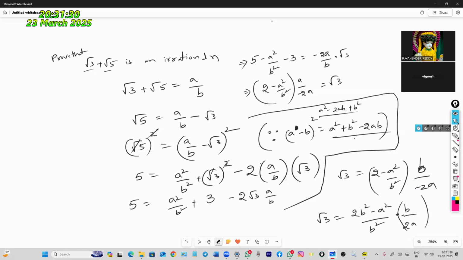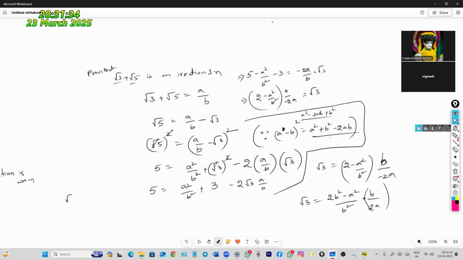Now if you take the common, root 3 is equal to a square minus 2b square by b square into b by 2a.